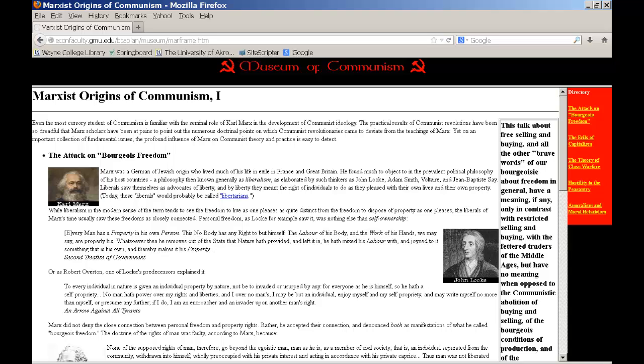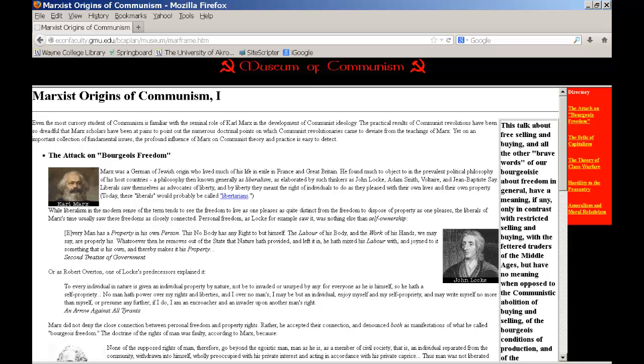However, we do want to read parts of this article before we decide if we want to use it for our paper, decide if it is really relevant. The title says it is about the Marxist origins of communism. However, it could veer off in any sort of direction. We are unsure if it really sticks to that topic or if it even provides anything of relevance to us at all. So we'll want to get into the article to be sure if it provides relevant information.